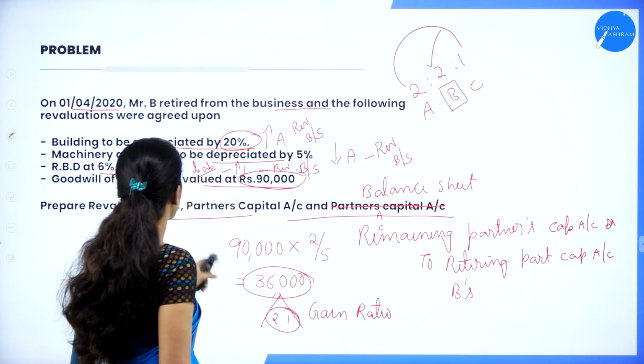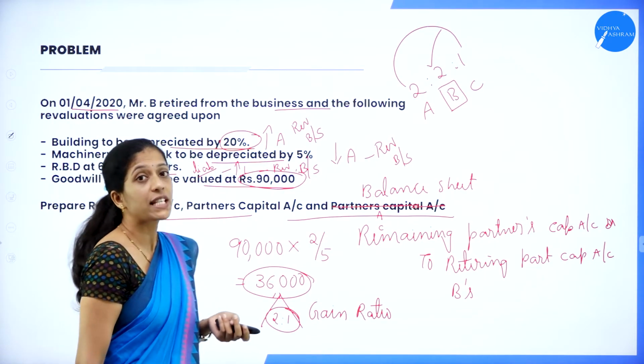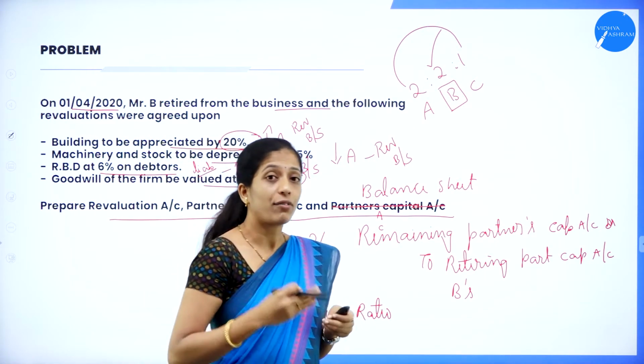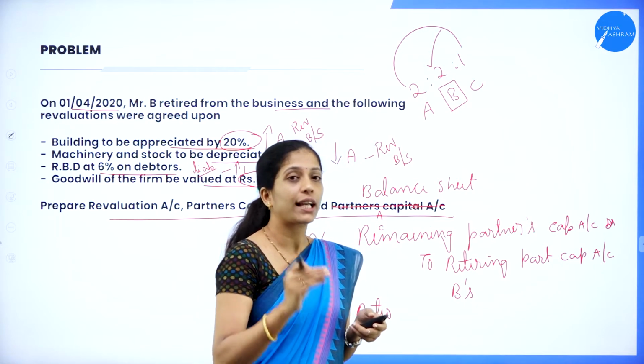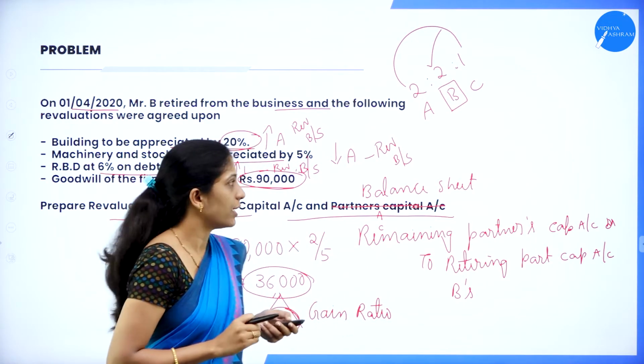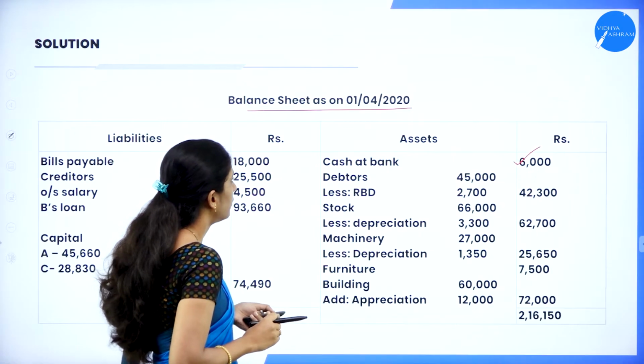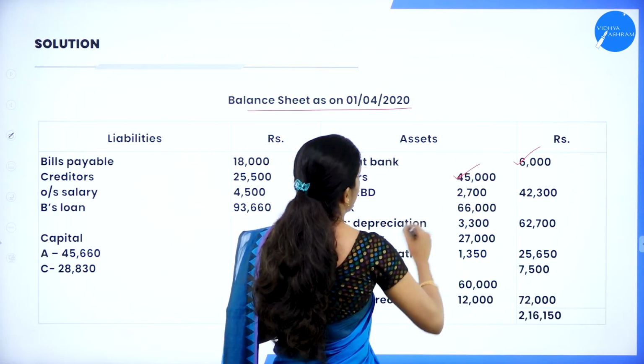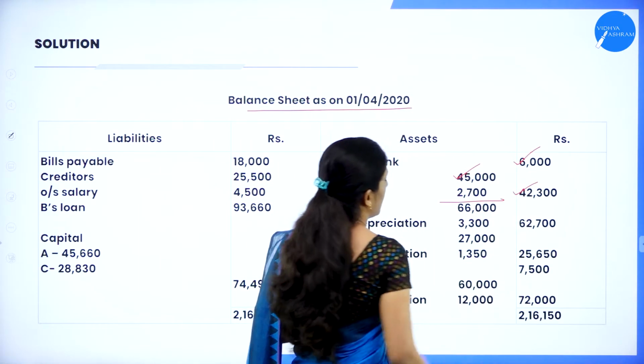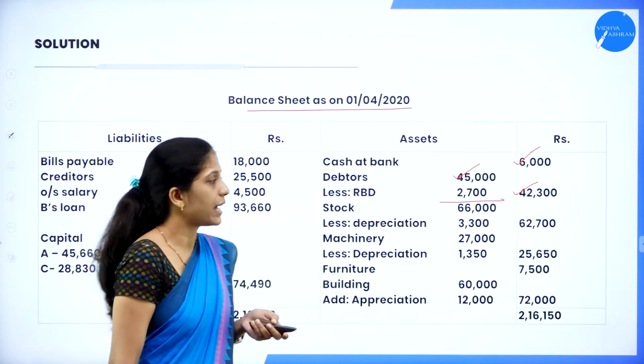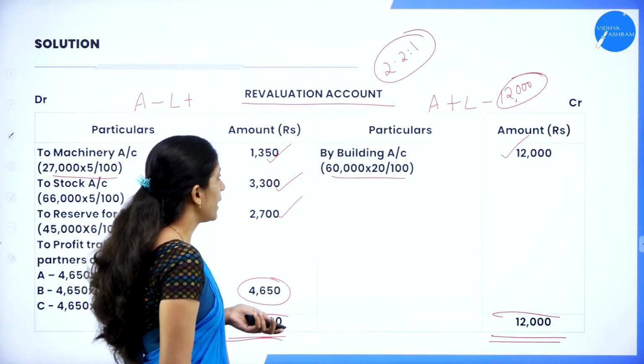But there is a provision, right? So provision of 6% on debtors. So we have already recorded in the revaluation account. Deduct that provision. So debtors 45,000 less RBD 2,700, so we'll get 42,300. In the same way, next one.